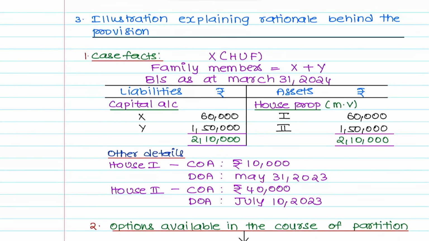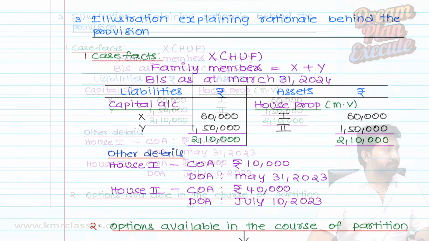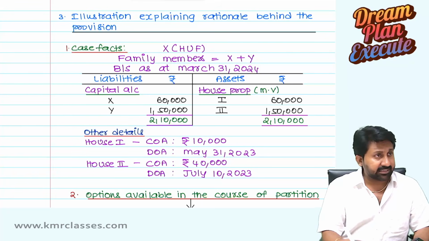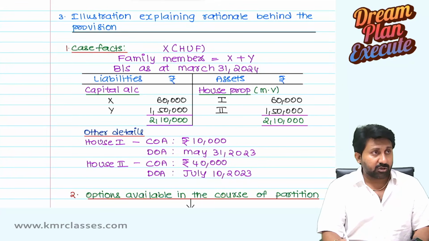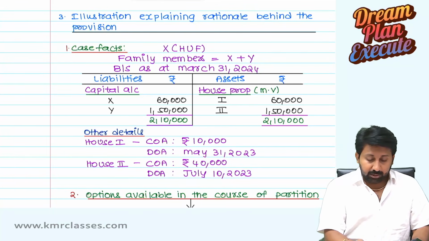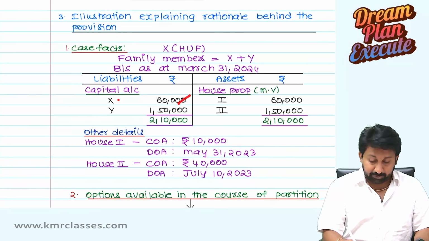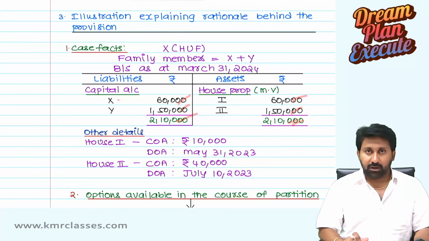So at that point, first, what happened? There is a HUF having assets and liabilities. Assets are house property 1 and house property 2. Capital accounts are X and Y. This is the total values.